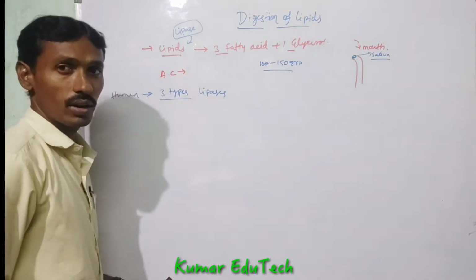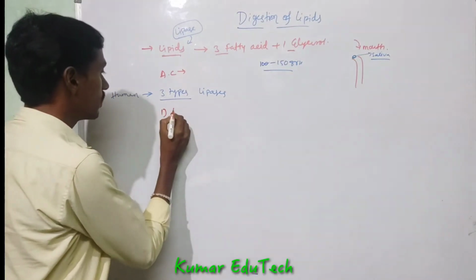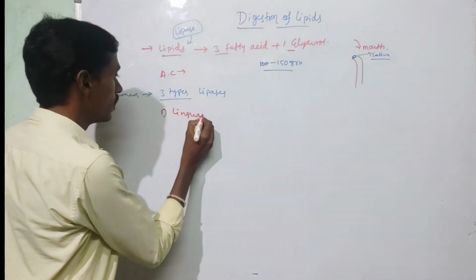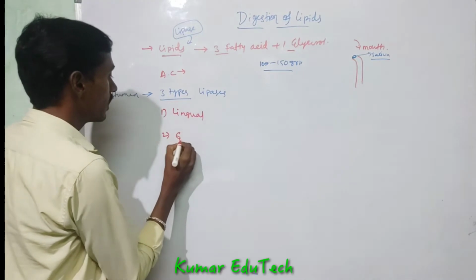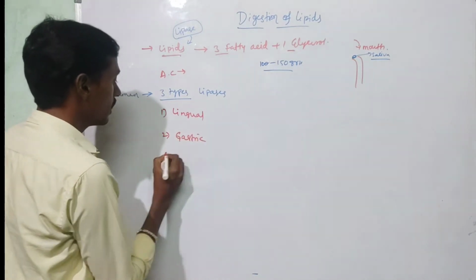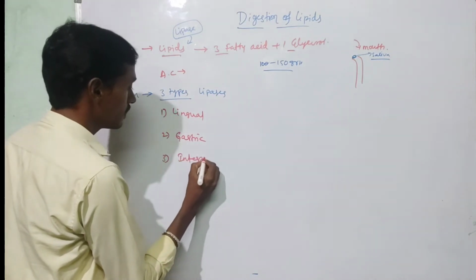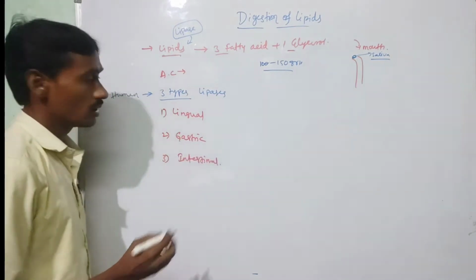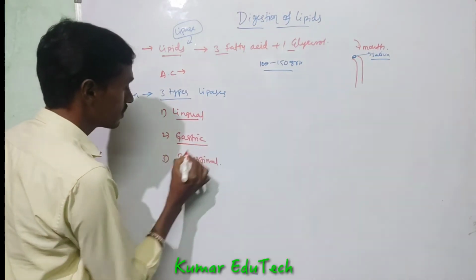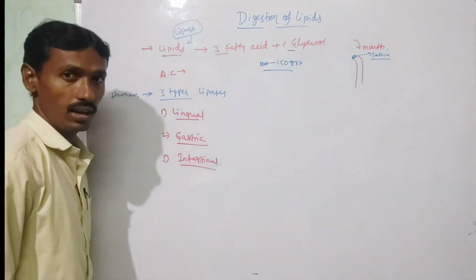The first one is lingual lipase, the second is gastric lipase, and the third is intestinal lipase.